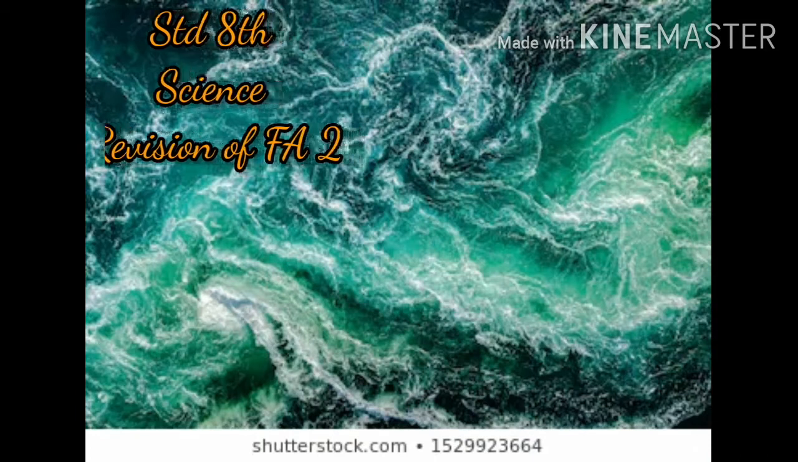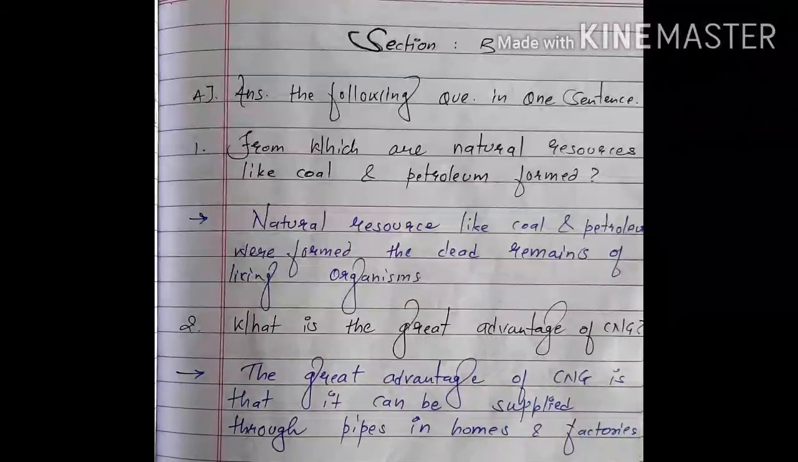So let's get started. First, starting with chapter number 5, section B, answer the following questions in one sentence. First question is, from which are natural resources like coal and petroleum formed? And the answer is, natural resources like coal and petroleum were formed from the dead remains of living organisms.